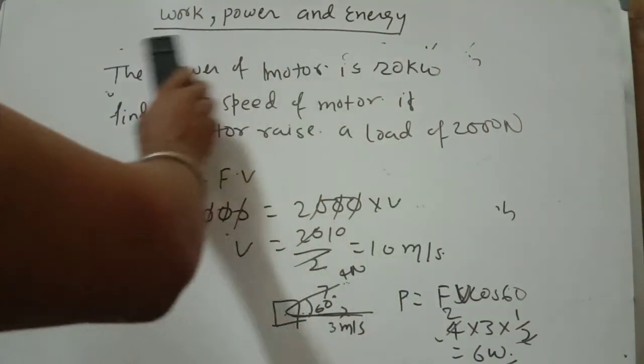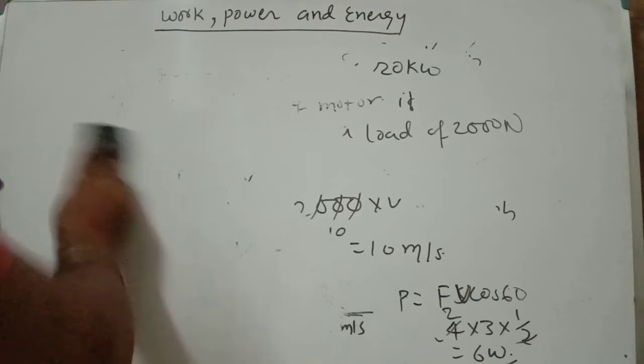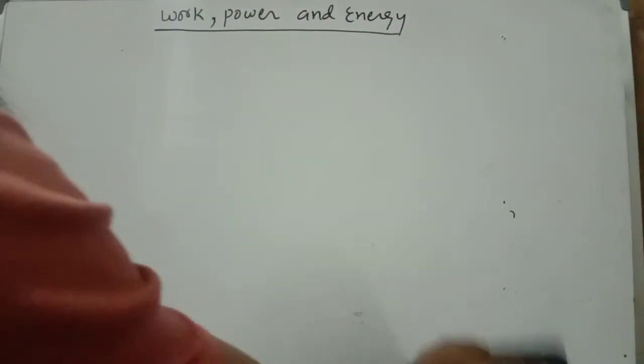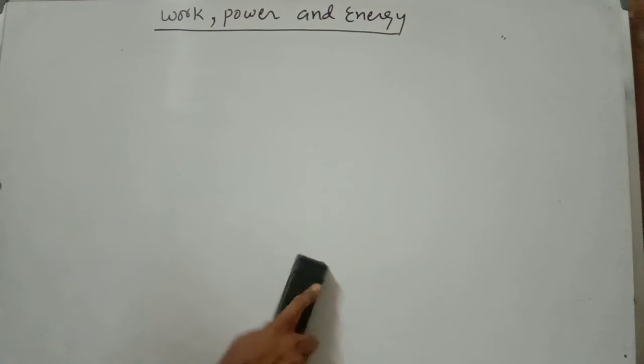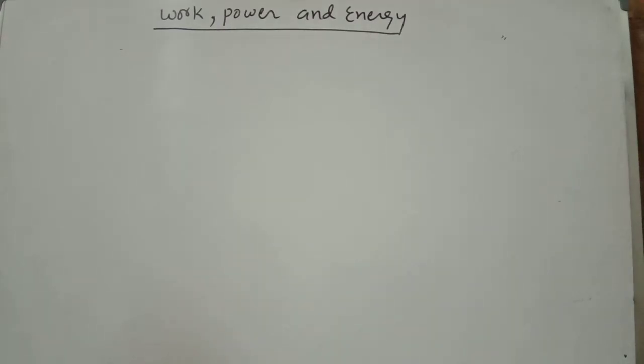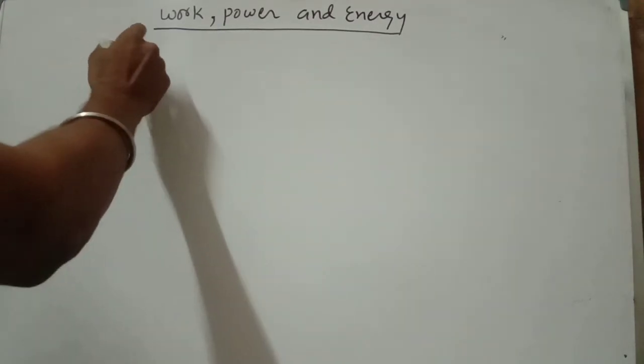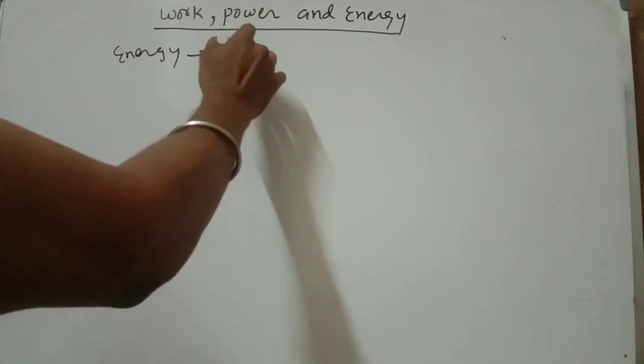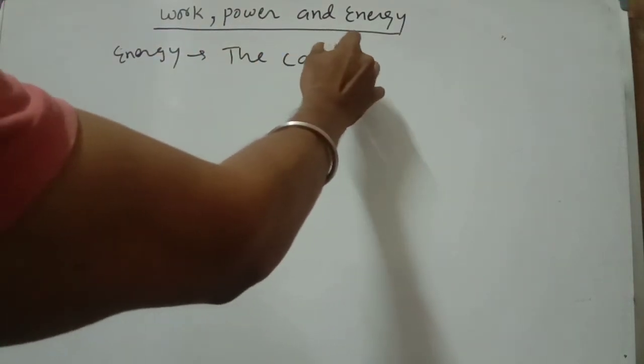Now I am going to explain energy. So what is energy? Energy is the capacity of doing work.